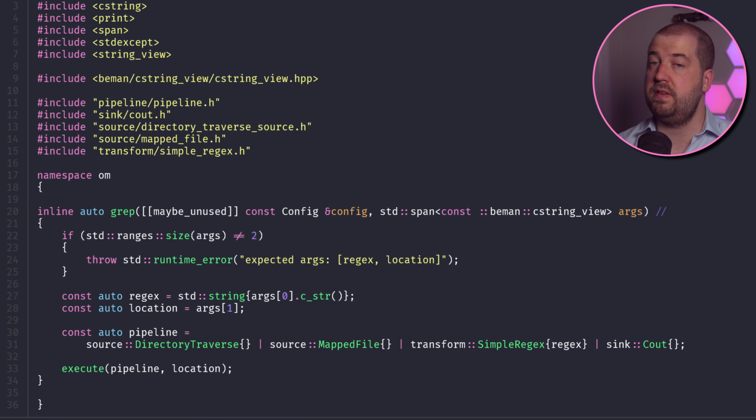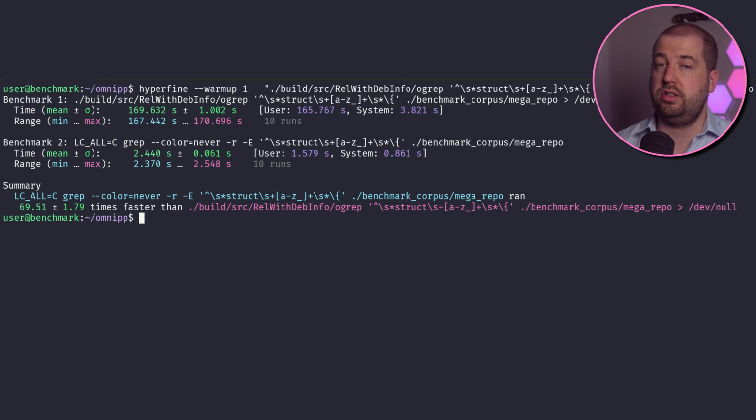Our initial implementation is very naive and uses all the basic C++ primitives. We have a pipeline that uses std::filesystem for directory traversal, into a mapped file, into a std::regex matcher, into a std::cout sink. Again, this is very much the embodiment of a first pass baseline a lot of people will reach for first. Std::regex is particularly egregious here. The way it's spec'd in the standard leads to an incredibly poor performing implementation. It's often anecdotally cited that it's quicker to spin up a PHP interpreter and pass a regex than it is to use std::regex. But this is the beauty of C++. It gives you a bunch of primitives out of the box, but you're free to replace them with specialized implementations as needed. Vanilla grep is nearly 70 times faster than our naive implementation.